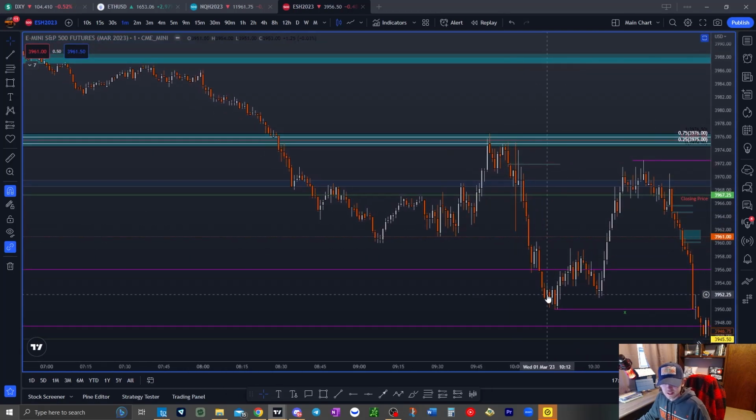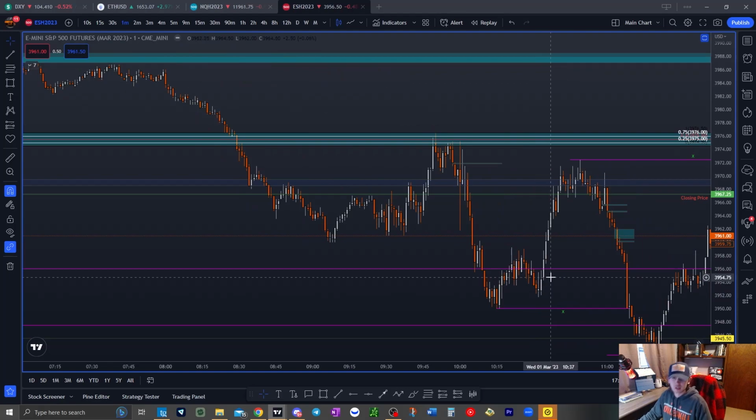All right, so price did trade back down into here and it started to accumulate. And then we have a macro kick in, and the macro kicks in from 10:50 to 11:10. And that macro, I wanted to look for buys up above these highs in here.